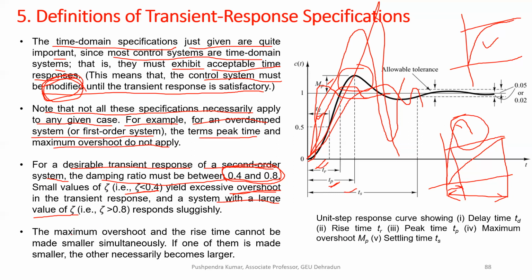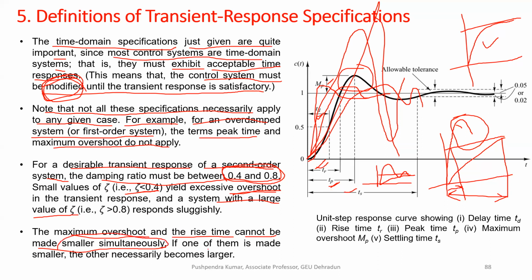So the maximum overshoot and the rise time cannot be made smaller simultaneously. I want both things: I want that there should not be any overshoot, and I also don't like the system responding very slowly. But simultaneously, we cannot make both of these smaller.